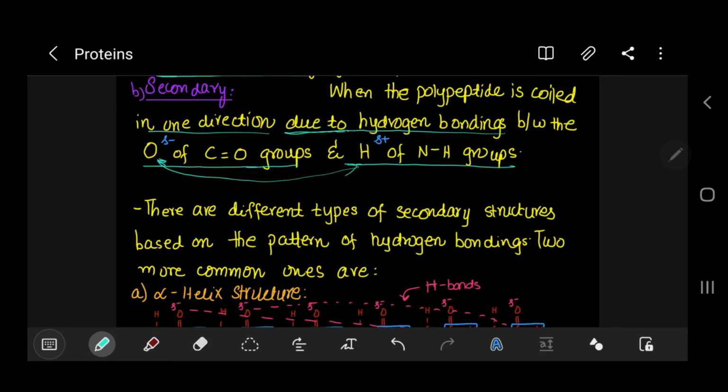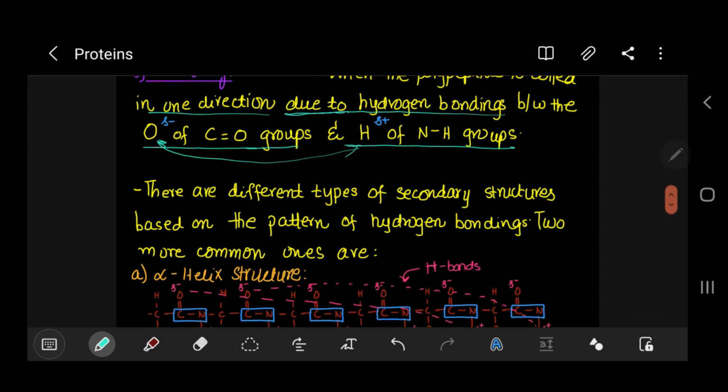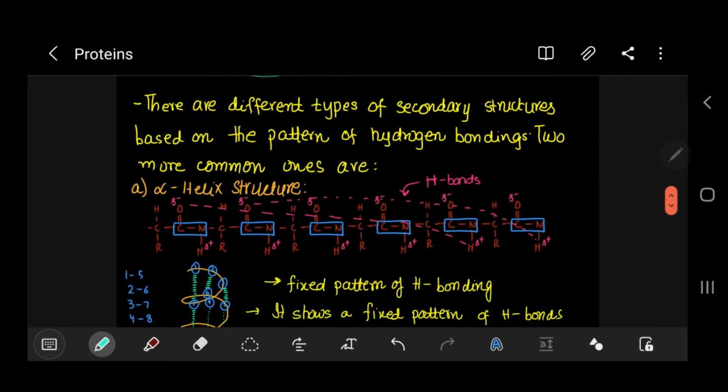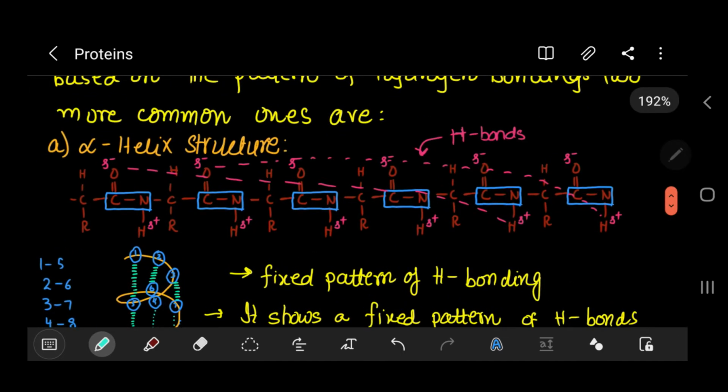Now there are different types of secondary structures based on the pattern of hydrogen bonding and how we bend the primary structure, but two main types, the two most common ones and in the syllabus. The first type is an alpha helix. Pretty simple. Let's see what this is. Get a close look at this.